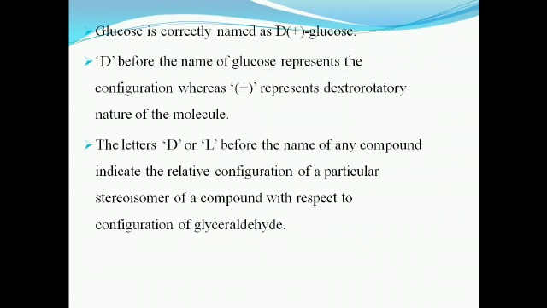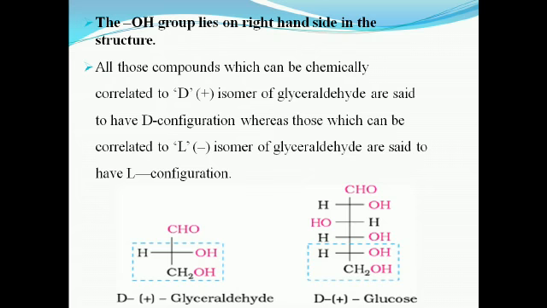Glucose is correctly named as D(+) glucose. The D before the name of the glucose represents the configuration, whereas the plus sign indicates that it is dextrorotatory in nature. The letters D and L before the name of any compound indicate the relative configuration of a particular stereoisomer of a compound with respect to the configuration of glyceraldehyde.